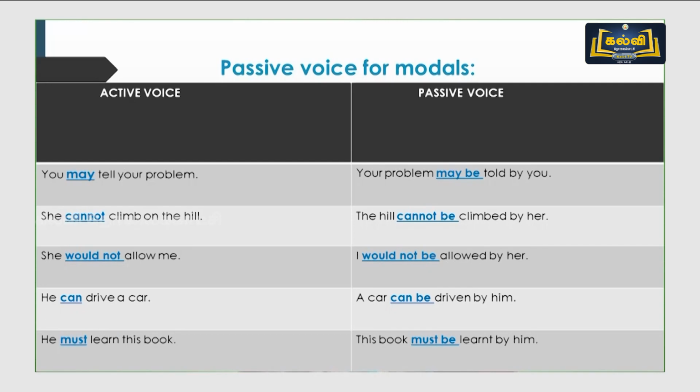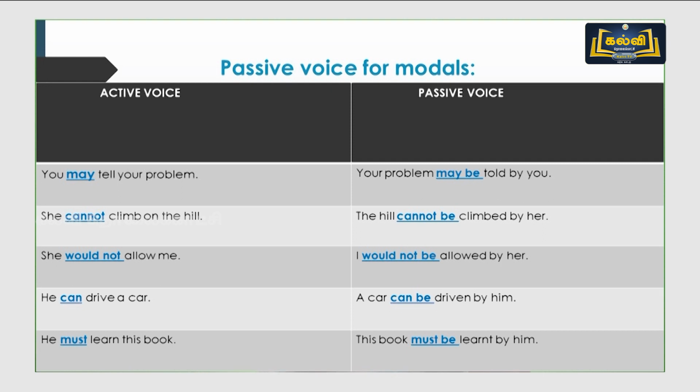Can be. Could be. Should be. Must be. Ought to be. When we talk about modals, I think you would have understood how you should change the active voice sentences into passive voice.